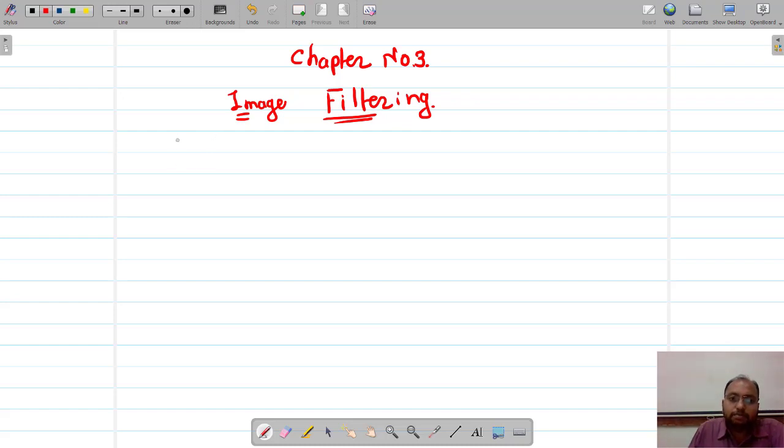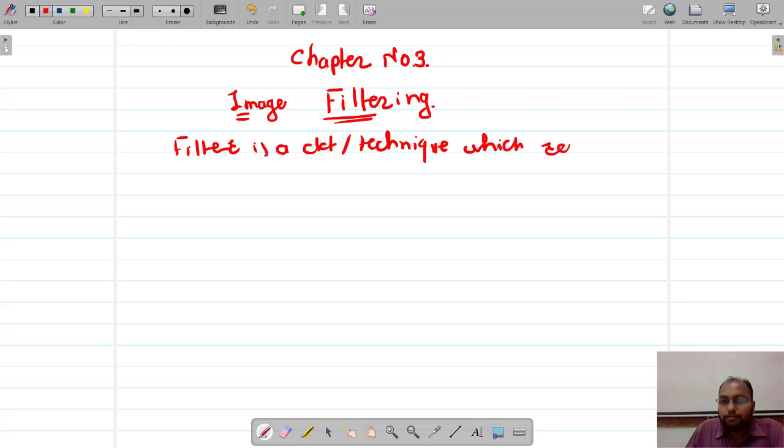So what is a filter? A filter is a circuit or a technique which removes unwanted signal or things from the desired one.